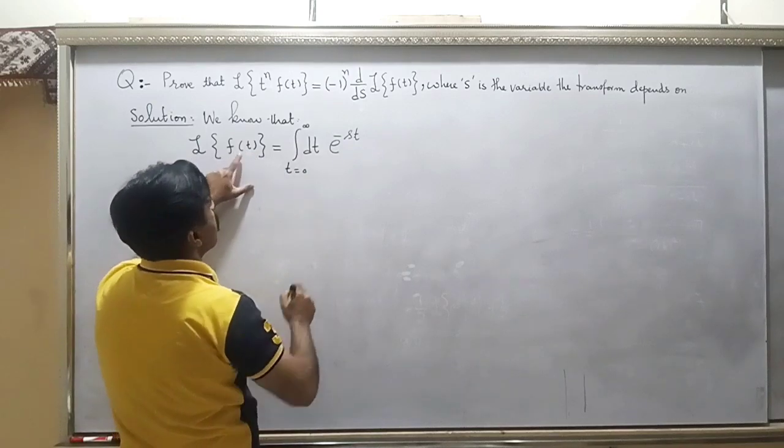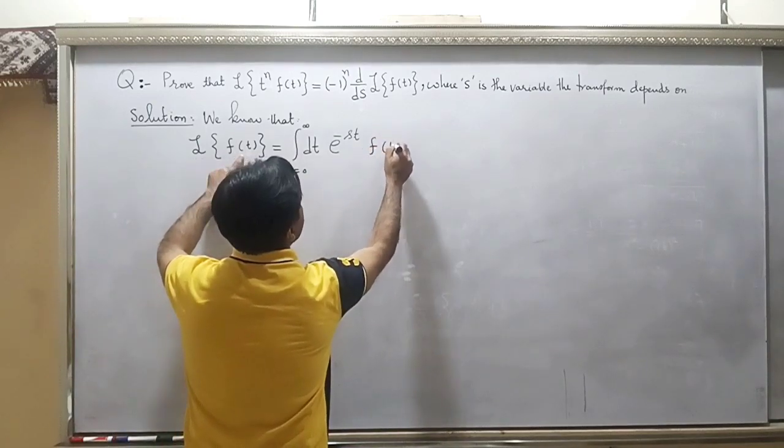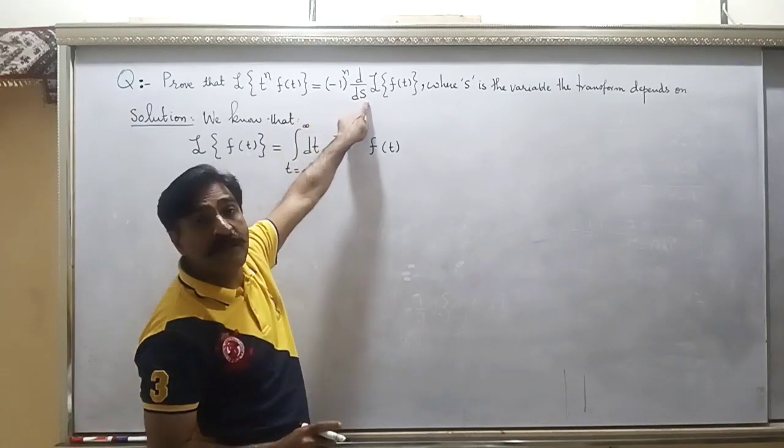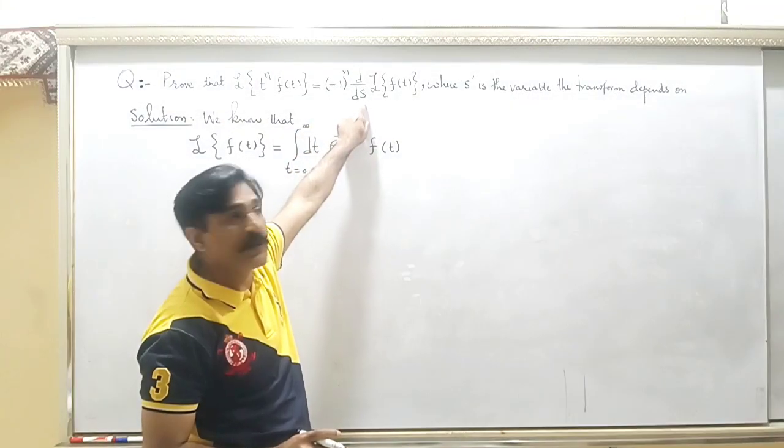Multiply by this f(t) whose transform is required. Now this is the Laplace transform, and according to the result you need to differentiate it with respect to s.